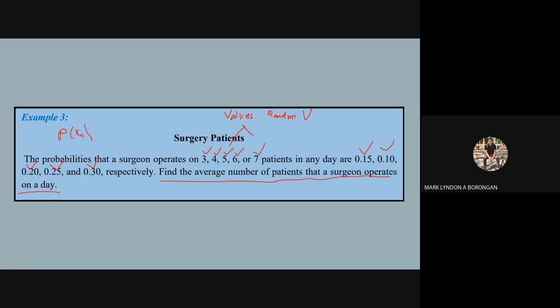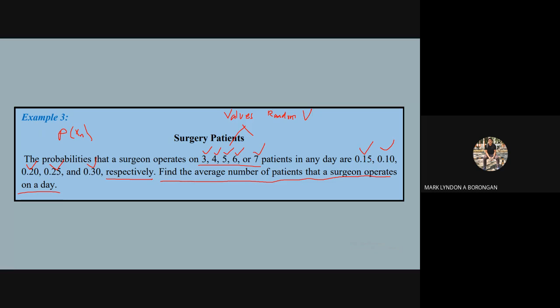Okay. So balik ko na ko ang first step ani is to write it on a table indicating the probabilities for each values of the random variable. So since respectively raman na siya. So ang 3 para sa 0.15, ang 4 para sa 0.10, ana ra na siya guys.